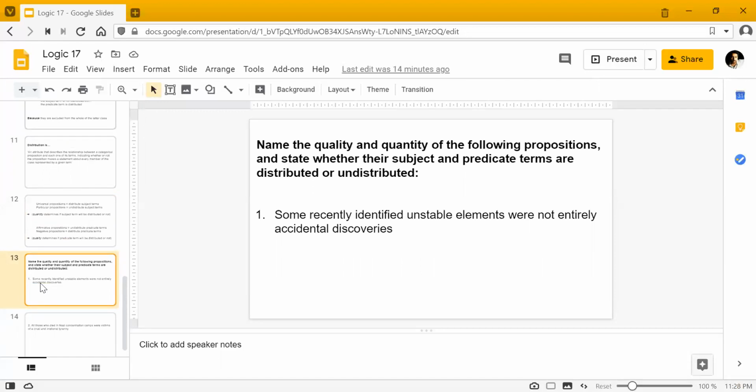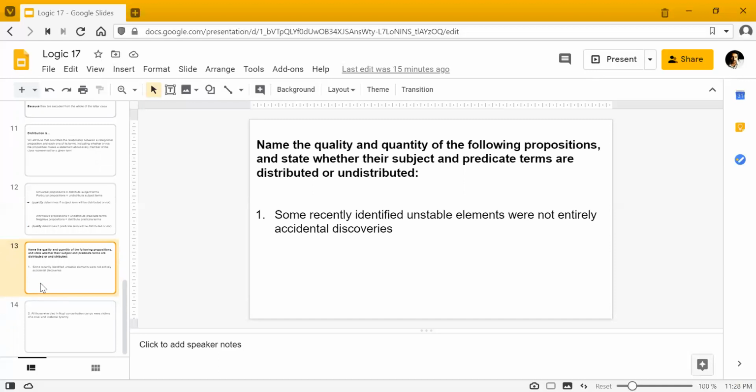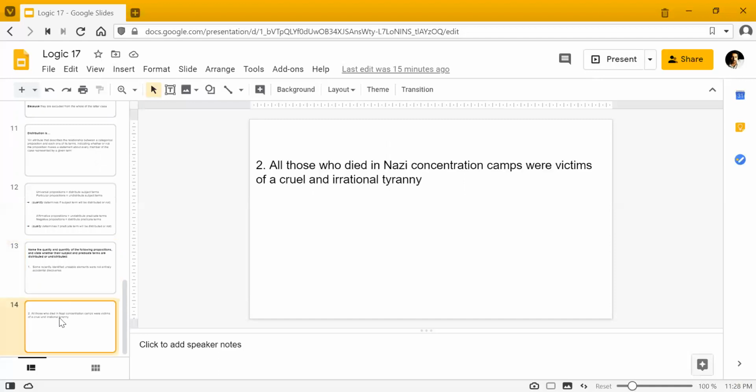Okay. So with that, this is what I would want you to do at home. So name the quality and quantity of the following propositions. So you have to do that. It's very easy. And state whether the subject and predicate terms are distributed or undistributed. Okay. So सबसे पहले you figure out which proposition is this. Then you decide what the quality and the quantity are, and then also which terms are being distributed or not being distributed. Okay, so this is the second one.